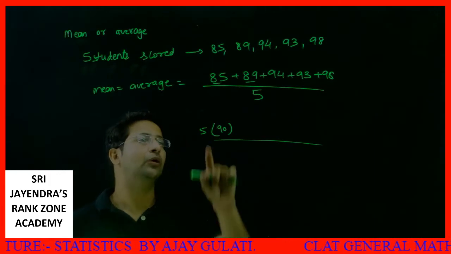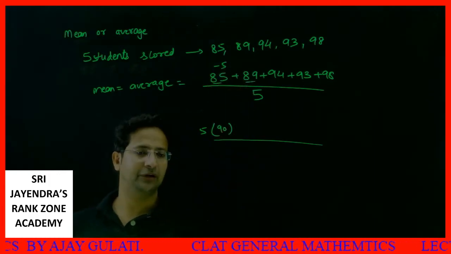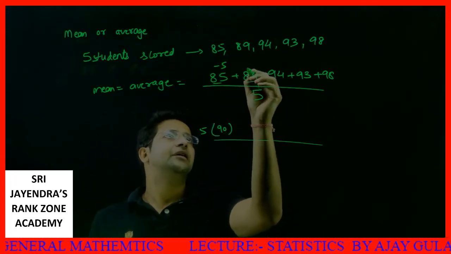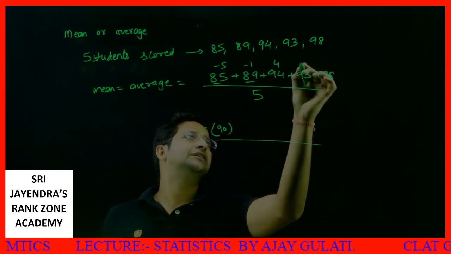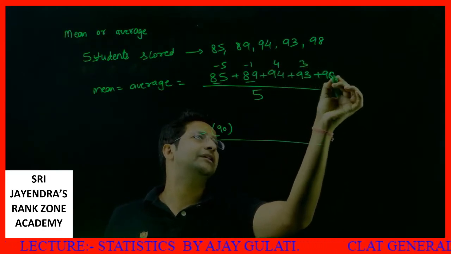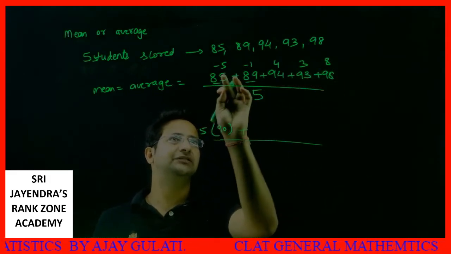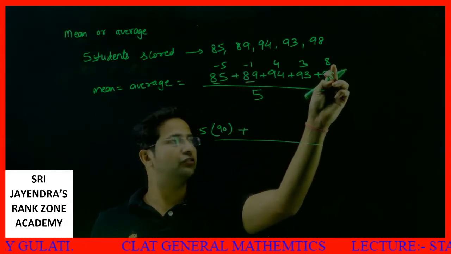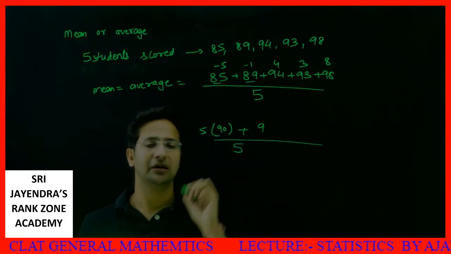Okay. Now, this is minus 5. Next value is minus 1, as this is 1 less than 90. This is 4 more than 90. This is 3 more than 90. And this is 8 more than 90. So I can say 5 times 90 plus these values. Minus 5 minus 1 is minus 6. Minus 6 plus 8 is 2. 2 plus 3 is 5. 5 plus 4 is 9, divided by 5.